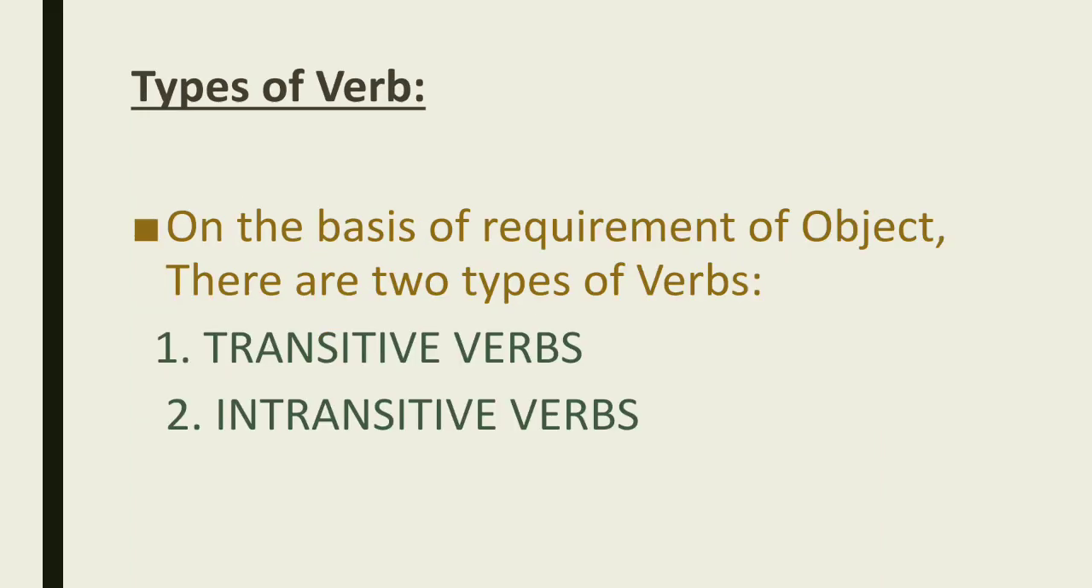See, in today's lecture we are going to read about three types of verbs, or you can say categorization of verbs on the basis of three different usages. Okay, then the first one is on the basis of requirement of object. There are two types of verbs. If I talk about the requirement of object, then verbs can be divided into two parts, transitive and intransitive. Means if there is requirement of using an object in the sentence or not. So we can divide the verbs into two parts, that is transitive or intransitive.